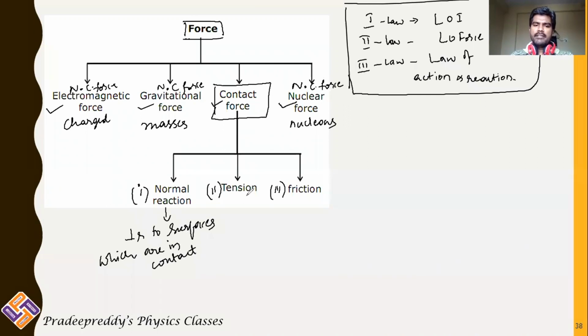Tension arises in strings and springs. Friction opposes relative motion. Friction is the other kind of force which opposes relative motion.